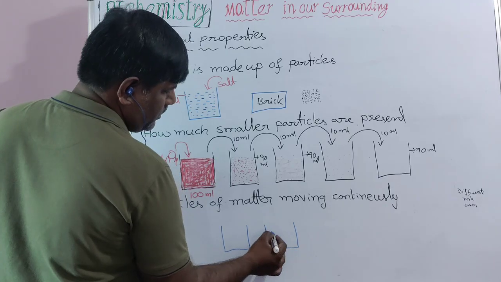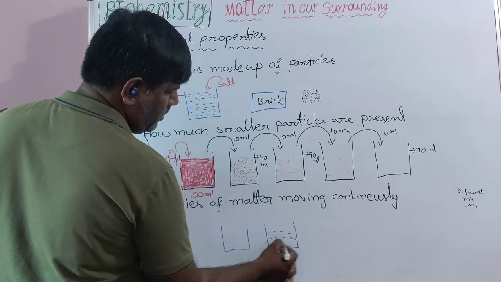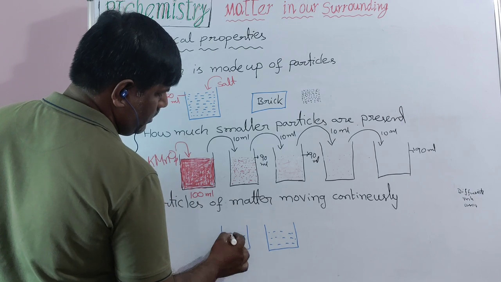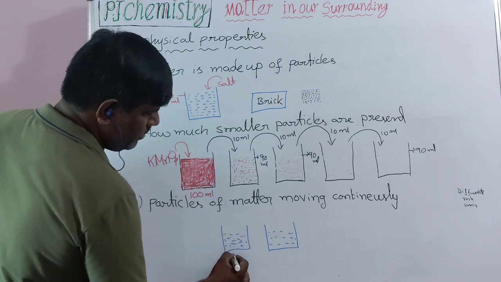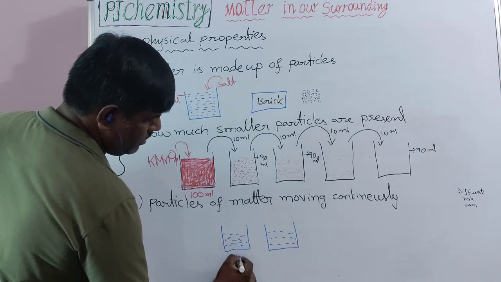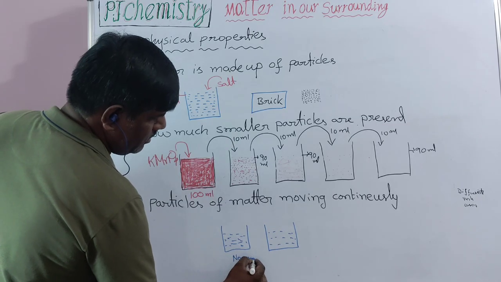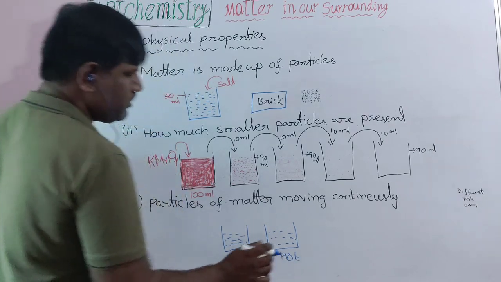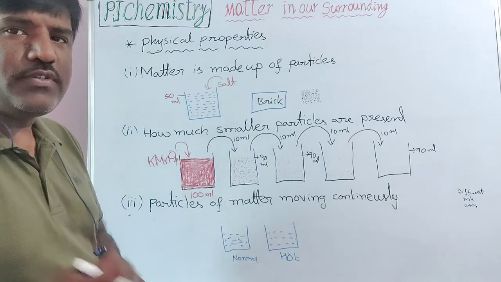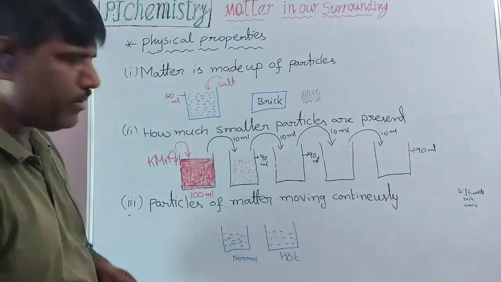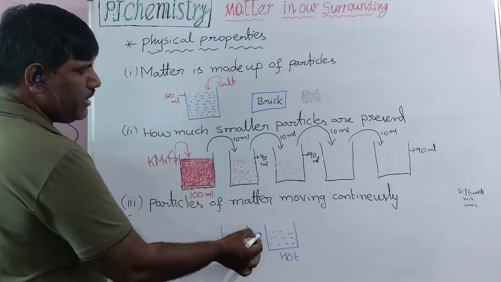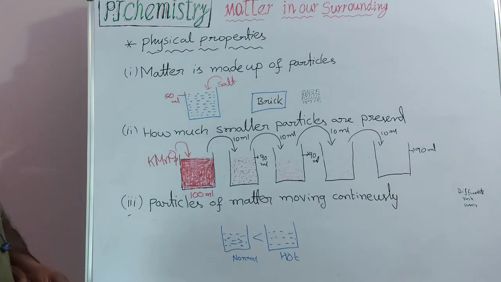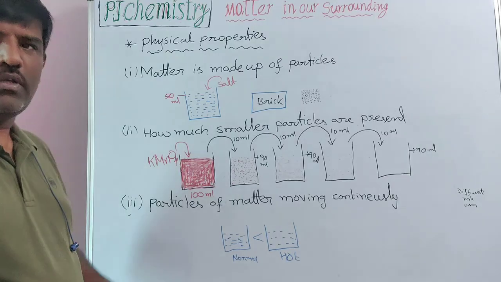In which water is particle movement, diffusion, more? Obviously hot water. In hot water, particle movement is more.